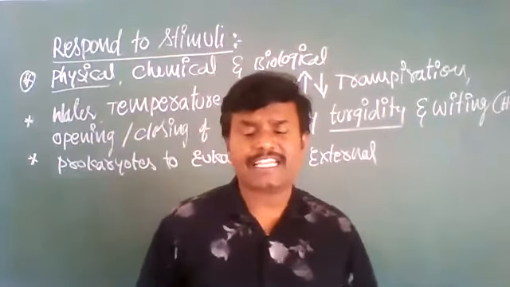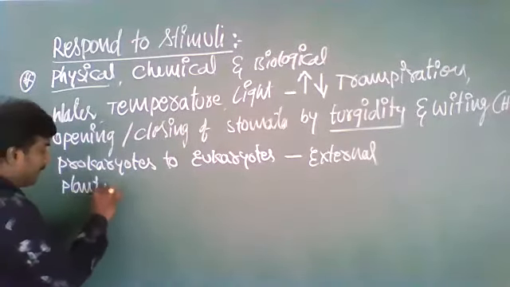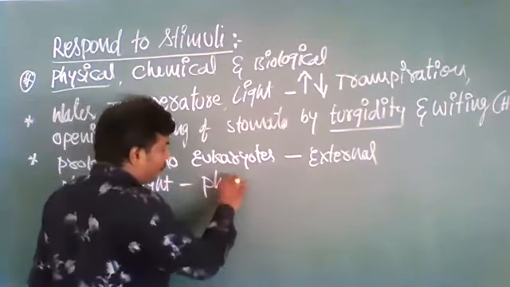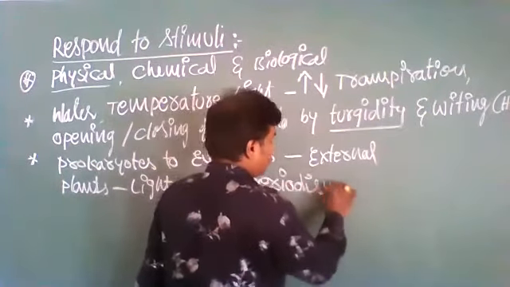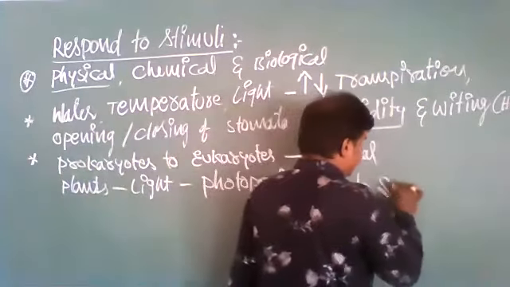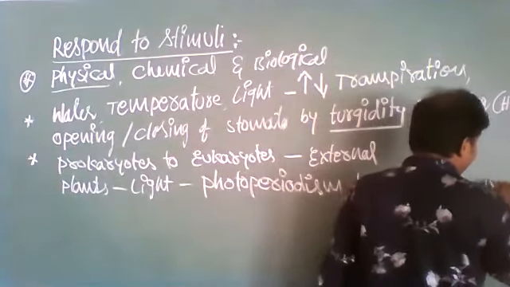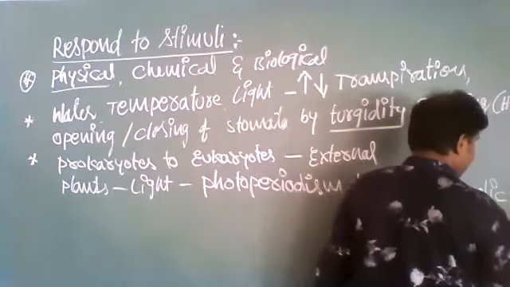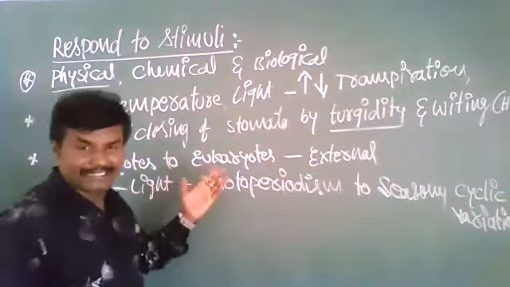Plants respond to light by photoperiodism.